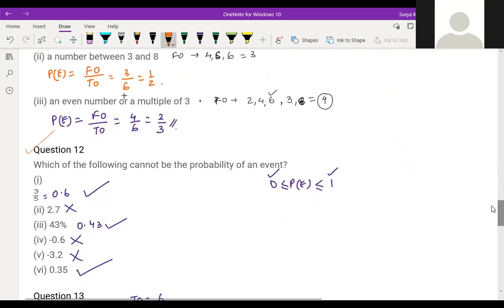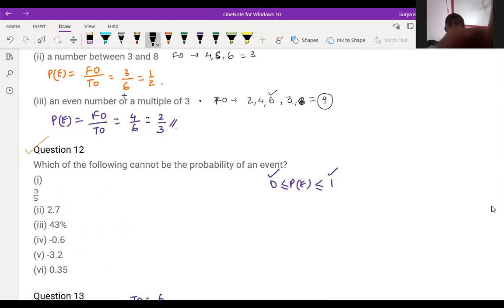Question number 12, which is, see children, which of the following cannot be probability? First is 3 by 5. Second is 2.7. Which cannot be probability? You just write in the chat box 1, 3, 5 like that. Write which cannot be probability, don't write which can be. Like here 2.7 cannot be probability. One example.